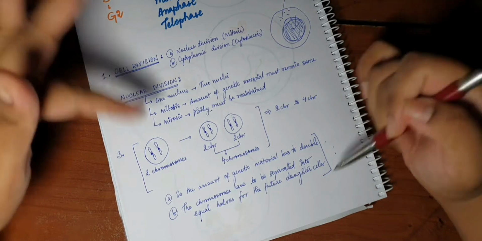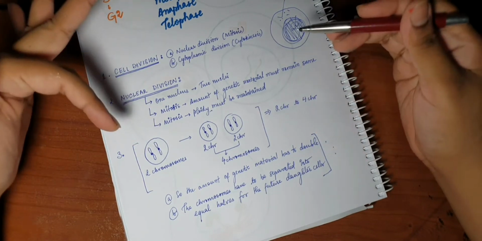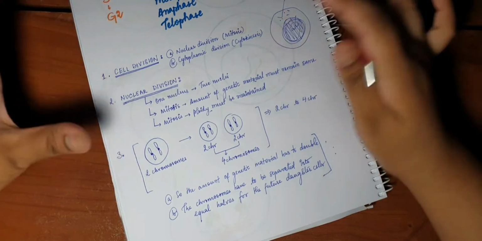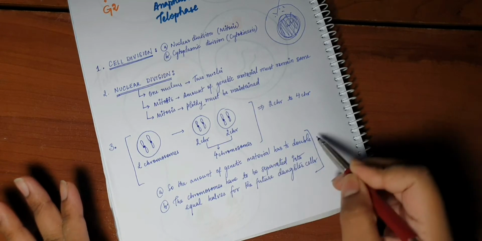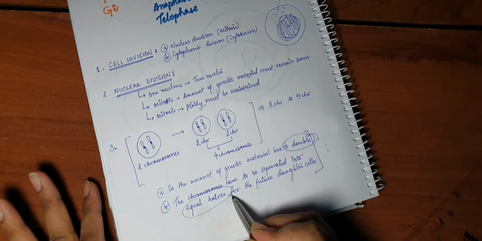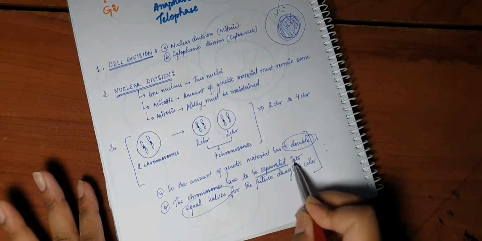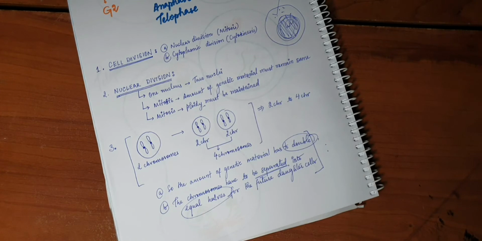And please remember, this is not something that has been mentioned in any book. This is how I make sense of things in mitosis and the cell cycle. So let's keep in mind, the amount of genetic material has to double and the chromosomes have to be separated into equal halves. Okay, the chromosomes have to be separated, right? We'll keep these 2 points in mind and we'll proceed with the phases of mitosis.